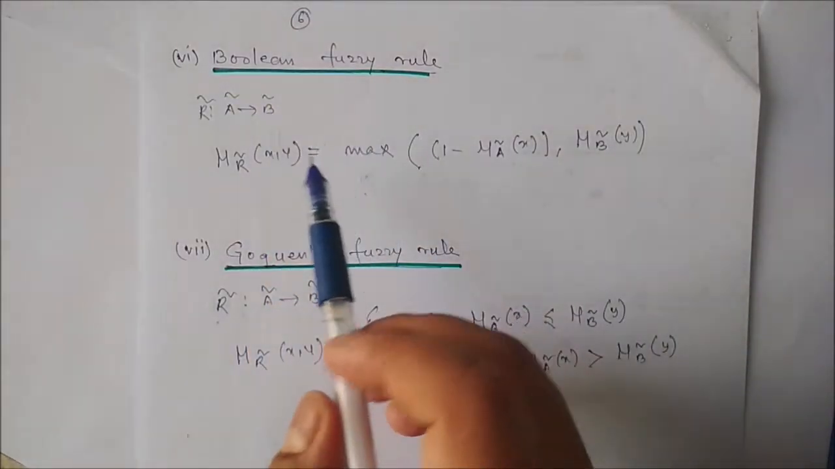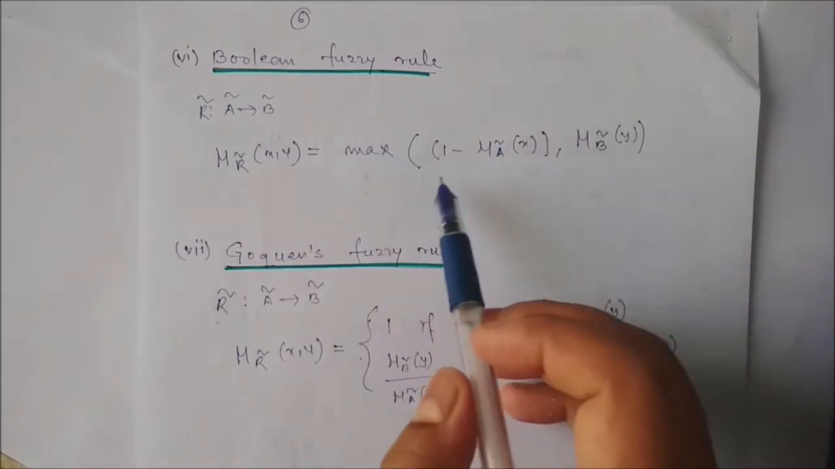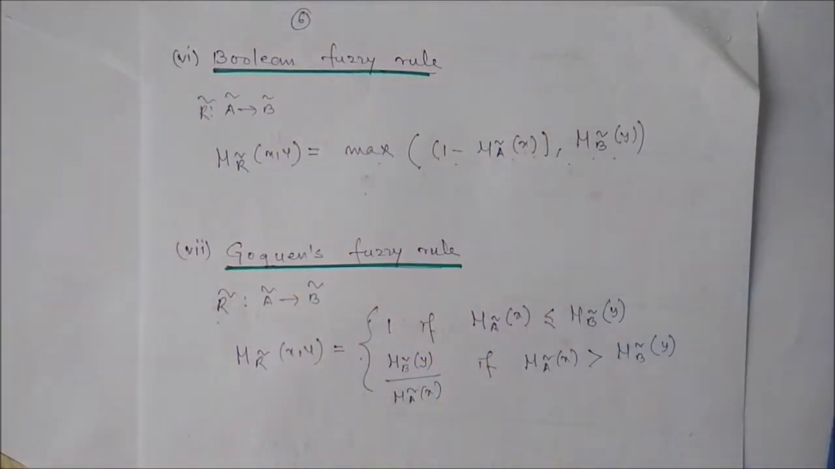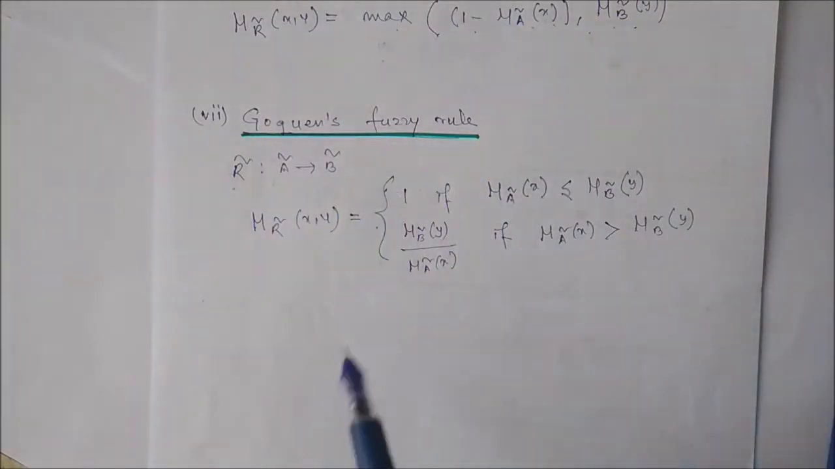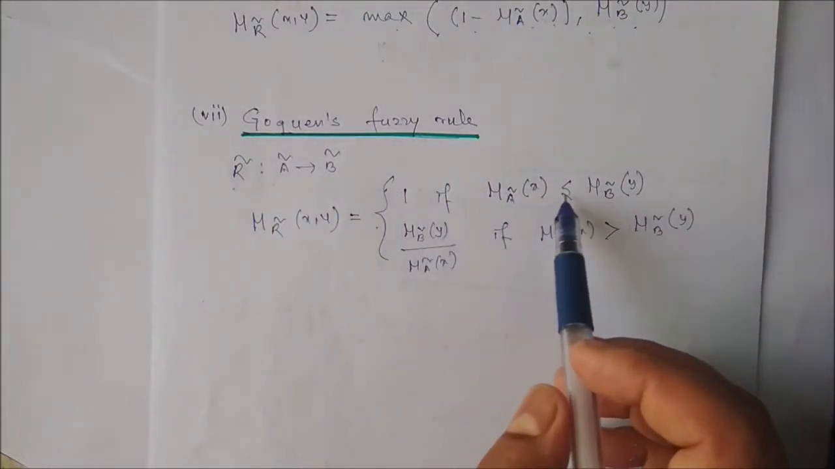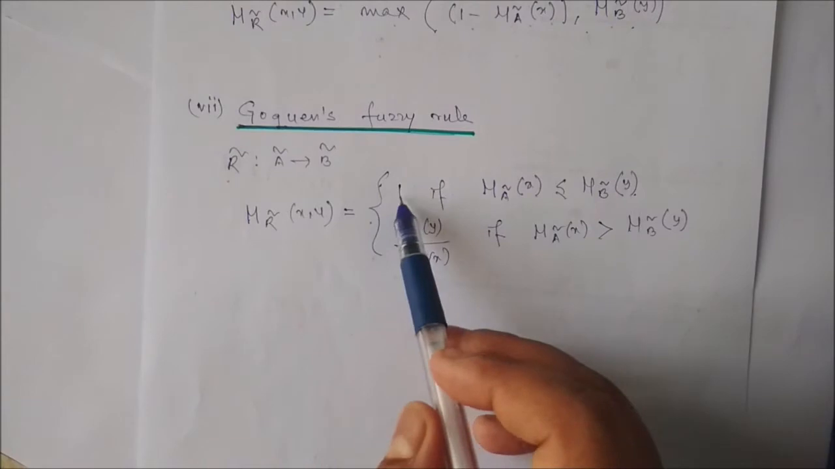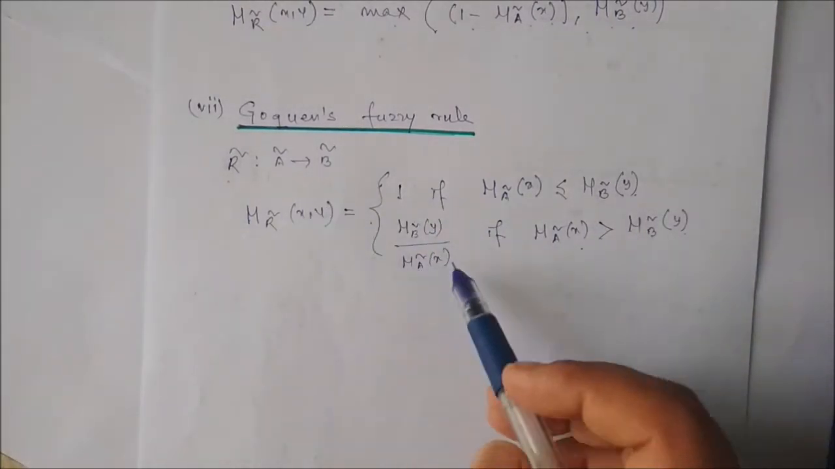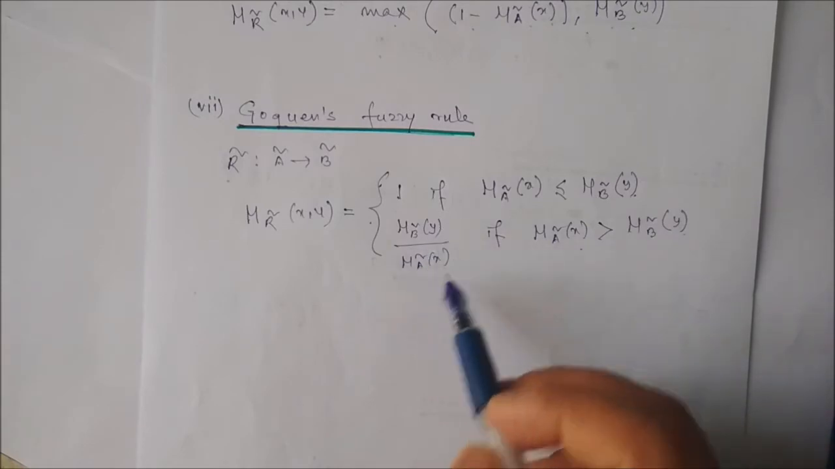Similarly, Boolean fuzzy rule. Here we can get the maximum in between 1 minus mu x comma mu y. And you can apply Gödel's fuzzy rule. Here if mu x is less than or equal to mu y, then the value should be 1. Otherwise, if mu x is greater than mu y, then the membership value is what? Mu y.